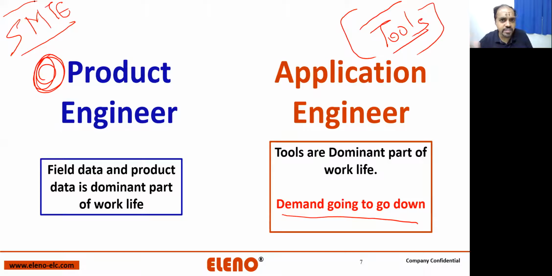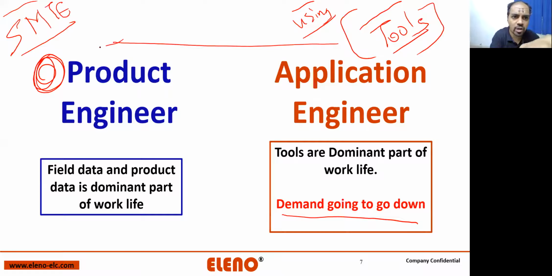Now, if it is coming to engines, there can be 4-cylinder engines, 8-cylinder engines. There can be batteries. There can be vehicle dynamics. All these things will have whom? Will have SMTs, and they are the most valuable employees of any organization. Not the tool operators. I can switch tool operators. If one guy is not going to do it, I will make sure that the other guy will do it, right? But that will not happen with a product engineer. So always focus on using tools. I'm not saying that you should never use tools. Using tools, you should become what? You should become an SMT. That should be your larger aim.